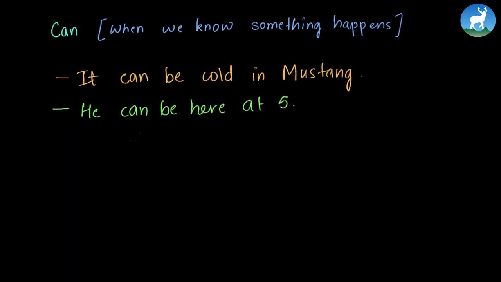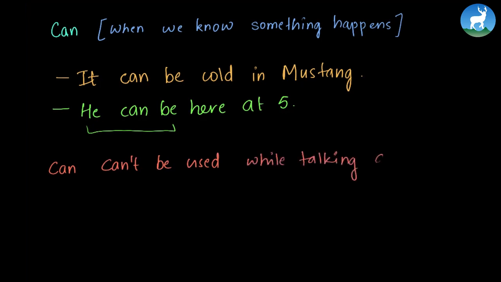This is generally possible because maybe he works here, he comes at 5 and works. So you know that something happens. You know that he's going to be here at 5. So we use can in those conditions. Can is used for general cases, which is possible. So can't be used while talking about specific probability.